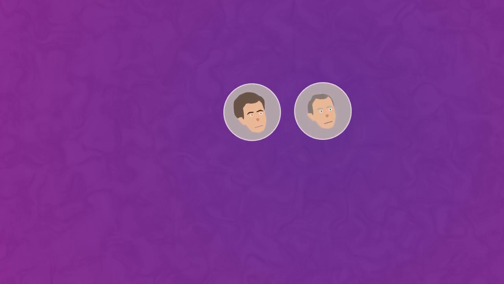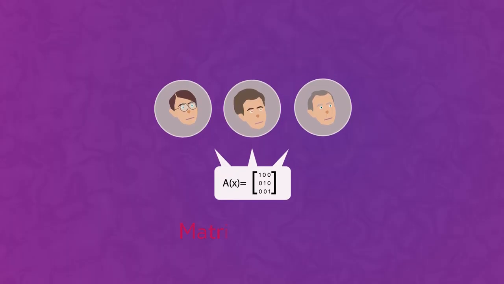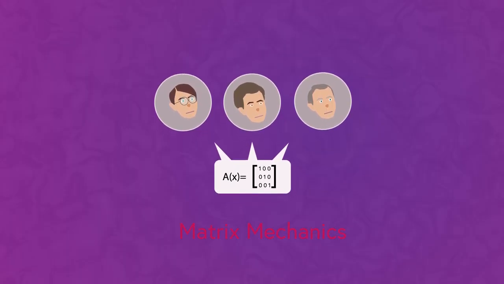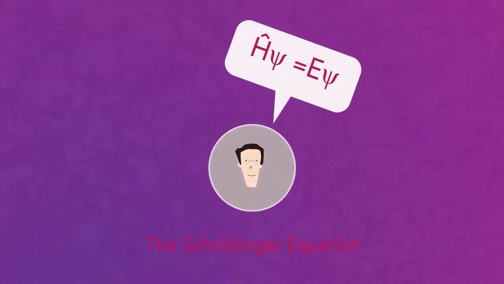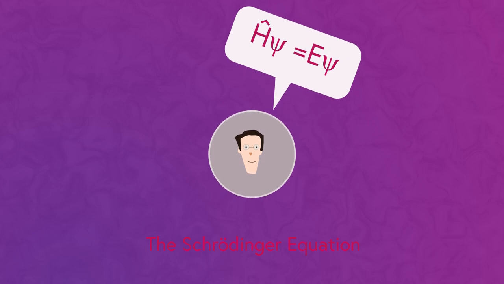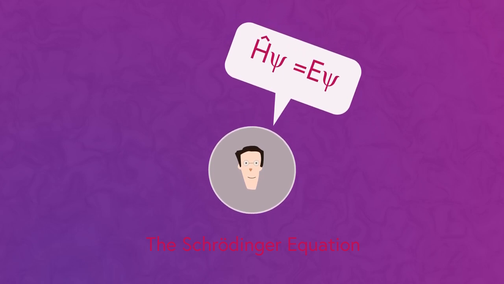Quantum mechanics was pioneered by Werner Heisenberg, Max Born, and Pascual Jordan in 1925 with their development of matrix mechanics, the first cohesive explanation of quantum mechanics. In the same year, Erwin Schrödinger published an equation which is used to describe the change over time of the state of a quantum mechanical system.